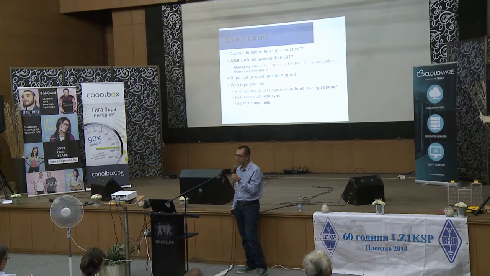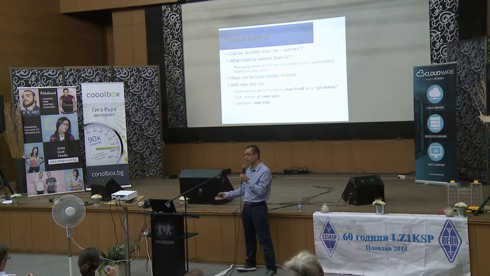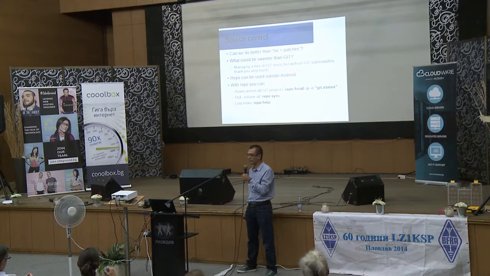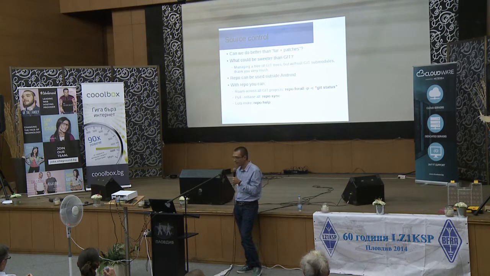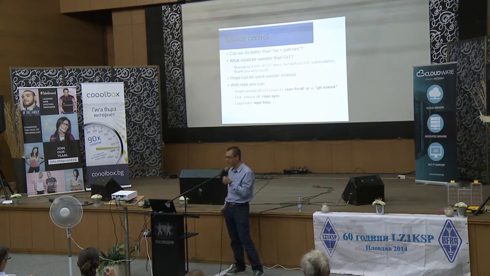This tool allows you to check out a forest of Git trees in different subdirectories. It allows you to iterate and for every Git project run some command. It allows you to synchronize the entire forest with the latest upstream versions in the master branches of Android. It has a lot of other functionality you can check out with repo help.